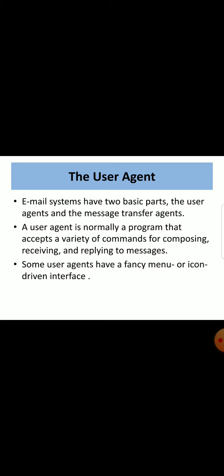Next topic, the user agent. An email system has two basic parts, the user agent and the message transfer agent. A user agent is normally a program that accepts a variety of commands for composing, receiving and replying to messages. Some user agents have a fancy menu or icon-driven interface. It means a user agent is normally a set of instructions which allows email composing, email receiving, and also replying to messages.